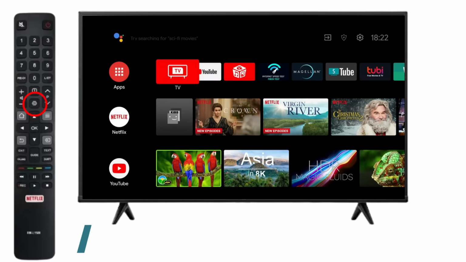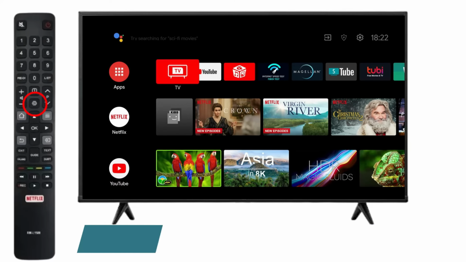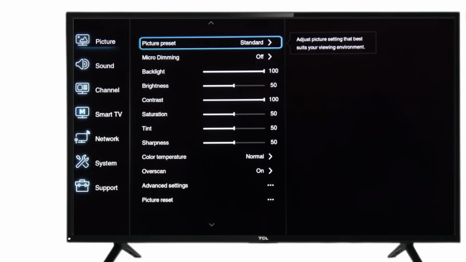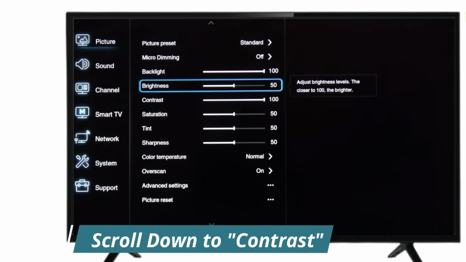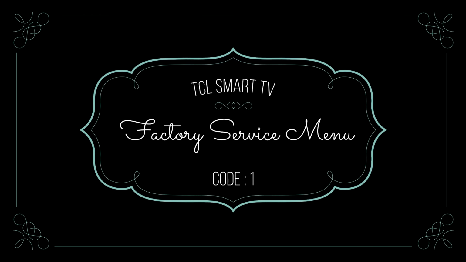Firstly, press settings button from remote. Then go to picture settings. Now scroll down to contrast. We will enter the first code here for factory service menu.